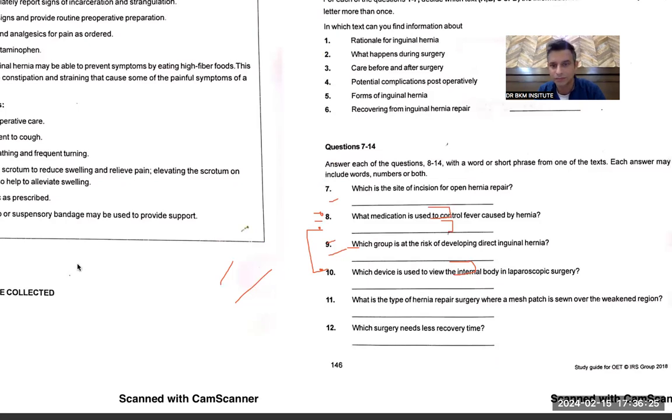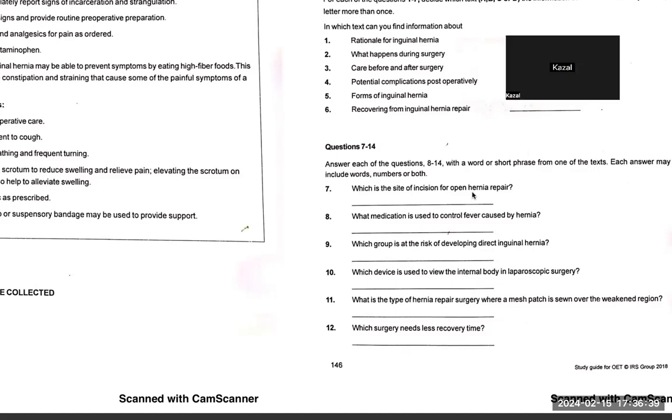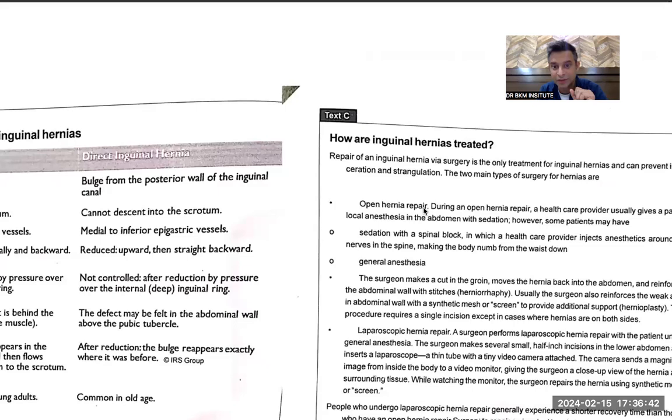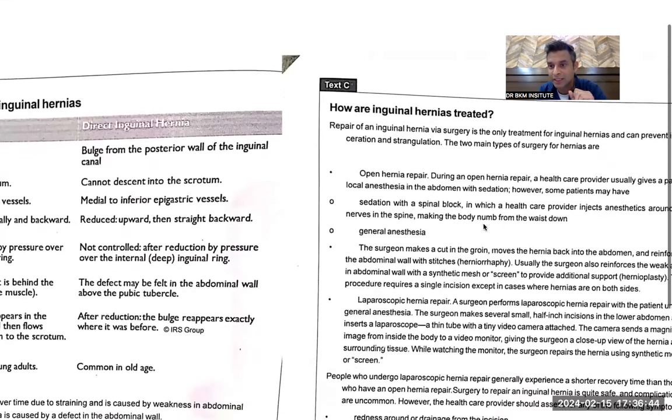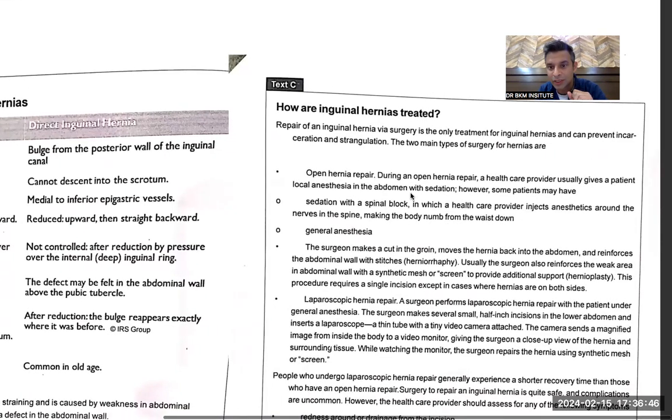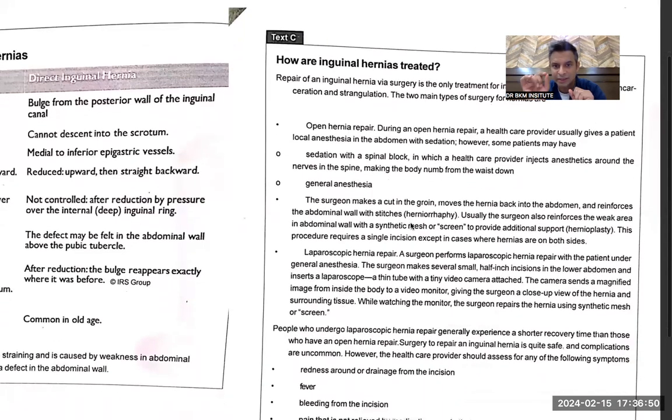Question number 9. Which is the site of incision for open hernia repair? Open hernia repair was given in C. There was the word we read. So the healthcare provider usually gives a local anesthesia sedation, and they are asking about that incision.